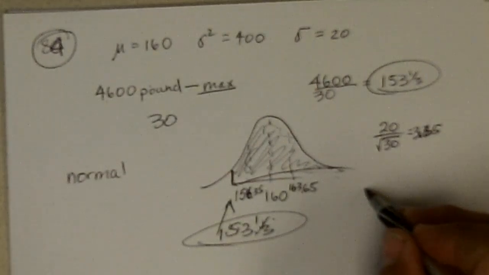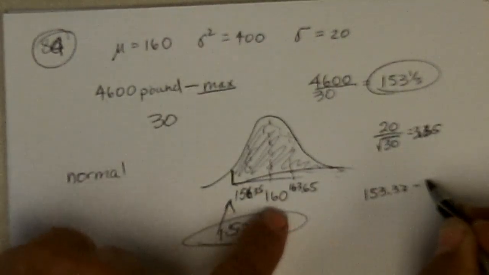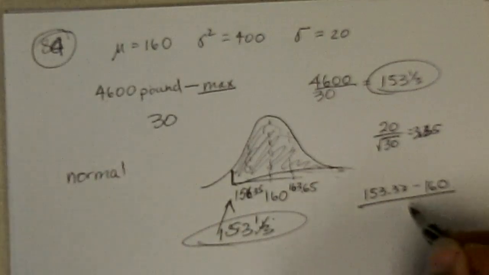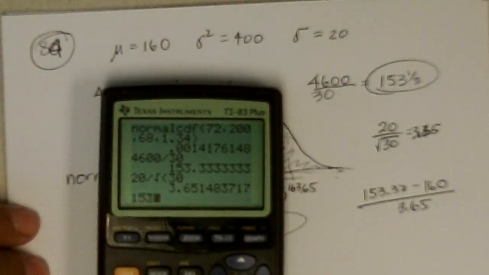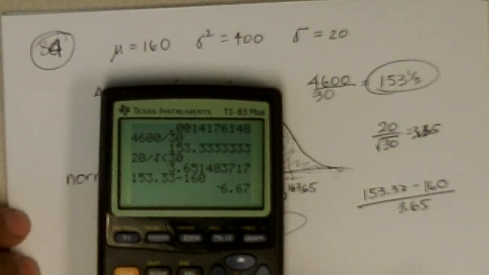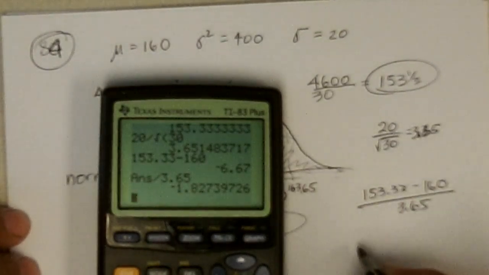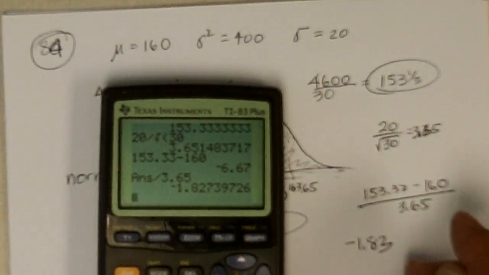So we take 153 1/3 minus the mean 160 divided by the standard deviation, which is 3.65, and we're getting a z-score of minus 1.82 or 1.83.